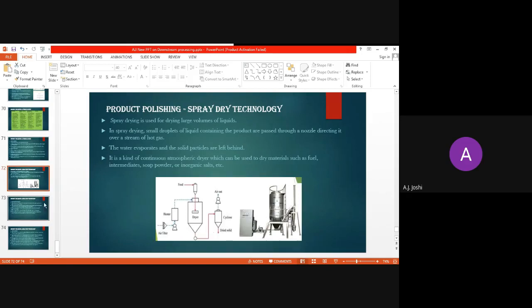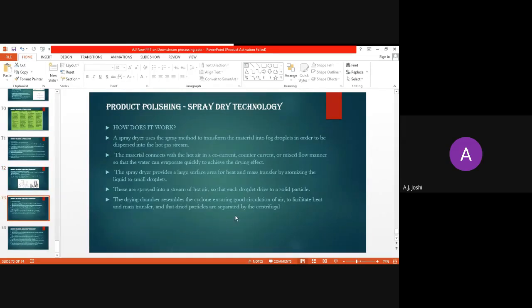Now in this cyclone dryer, there is good, continuous circulation of air. It will facilitate the heat and mass transfer so that the dried particles are effectively separated by the centrifugation process. So this is just the outline of the working of the spray dry equipment.